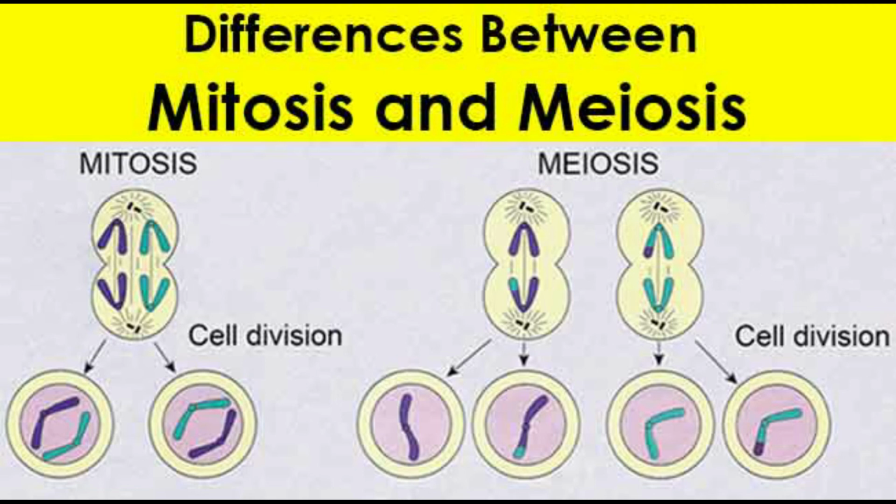And lastly, the role in living organisms. Mitosis produces new cells for growth, tissue repair, and asexual reproduction, while meiosis produces genetically diverse gametes for sexual reproduction.